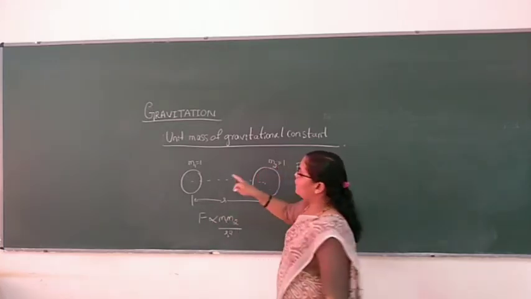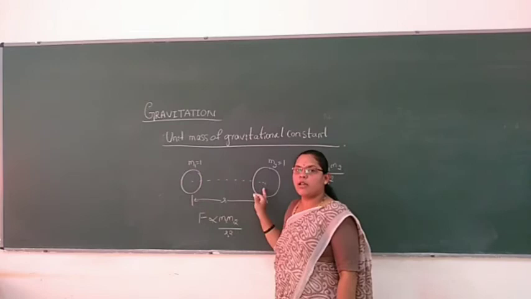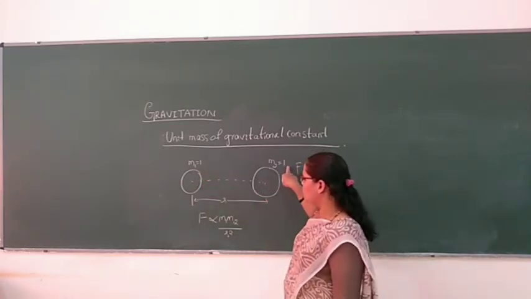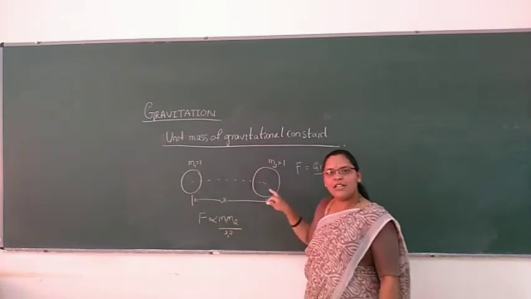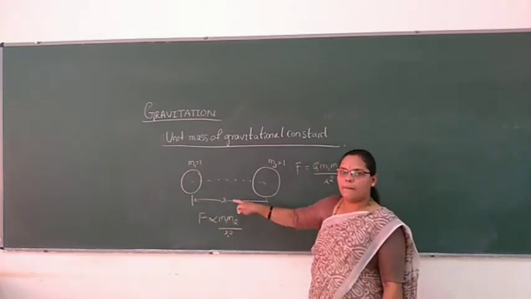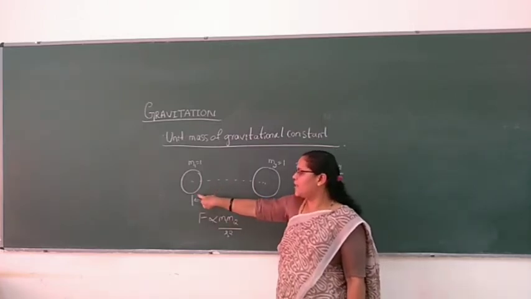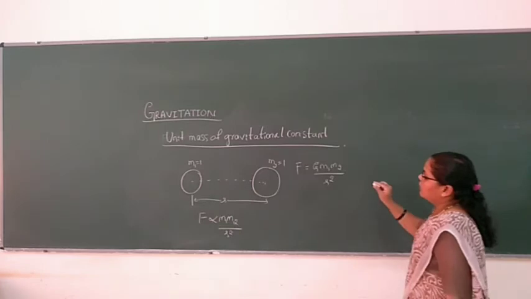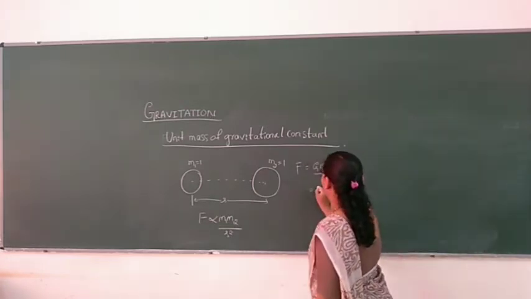Now you know the values of the 2 considered bodies: m1 is equal to unit, m2 is equal to unit, and these 2 unit masses are kept a unit distance apart. Then what value will you get for the gravitational force between them?